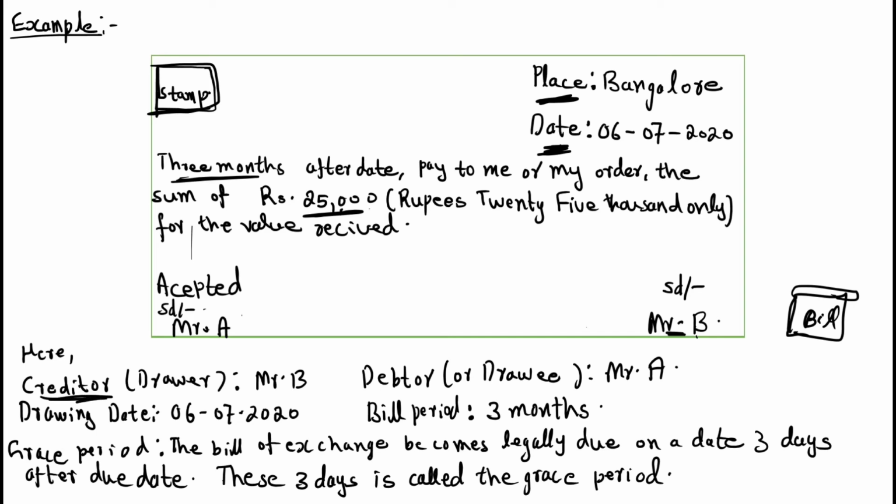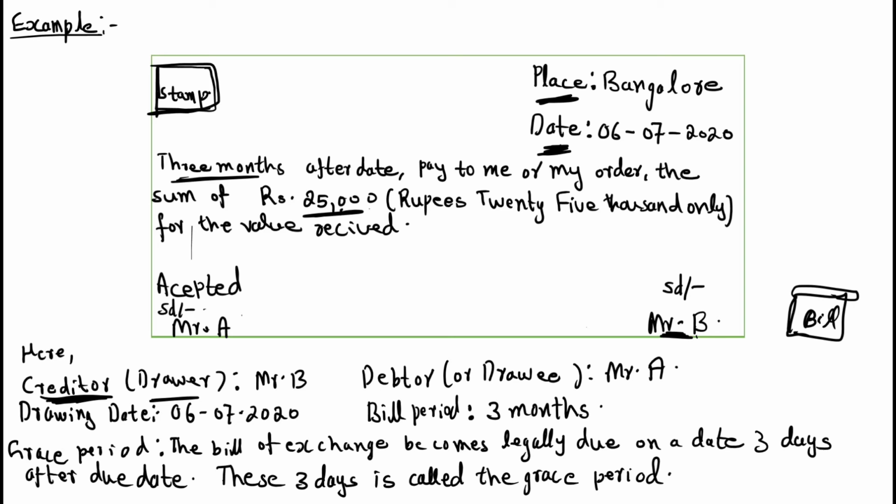Creditor, or we call it a drawer. Drawer means the person who is giving the money. Here, creditor or drawer: Mr. B is drawing a bill in the name of Mr. A. The name itself says drawer, that means the person who gives money. Mr. B is giving money to Mr. A. So creditor or drawer is Mr. B.